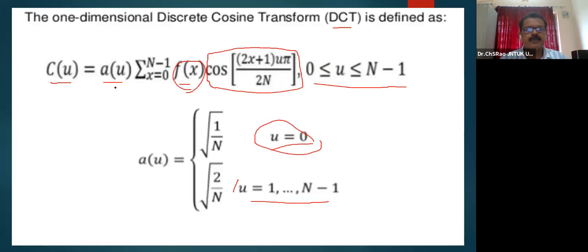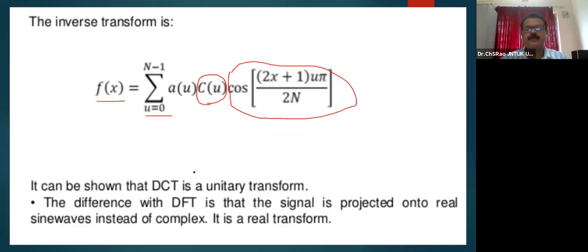Another thing we need to remember for DCT is this particular part, A of u, which is root 1 by n for u equal to 0; otherwise, it is root 2 by n. So the forward and inverse transformation kernels are one and the same. This is another beauty of the transform for compact representation of the signal, which can be represented as a unitary transform. It can also be shown that DCT is a unitary transform. The difference with DFT is that the signal is projected onto real sine waves instead of complex ones.